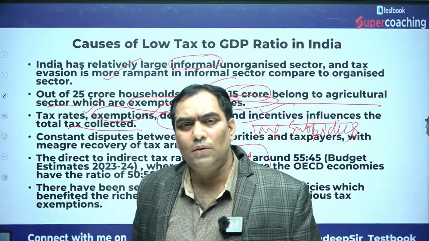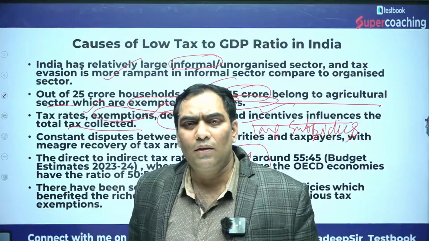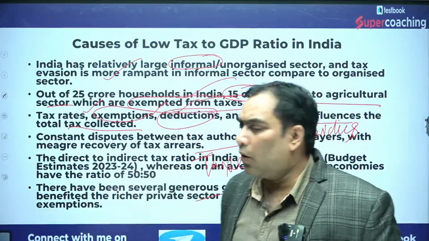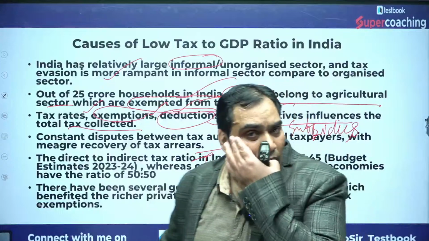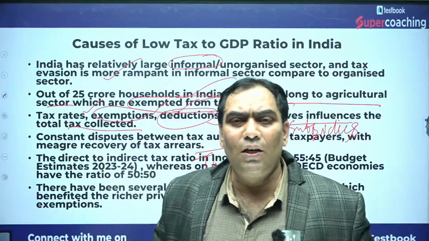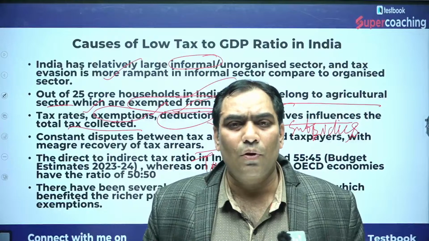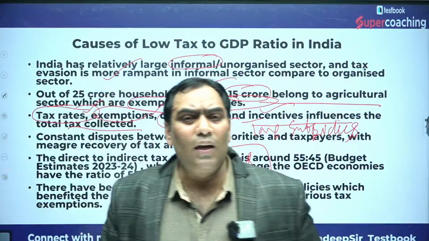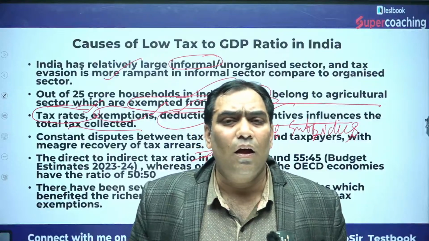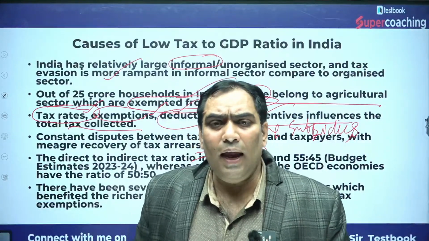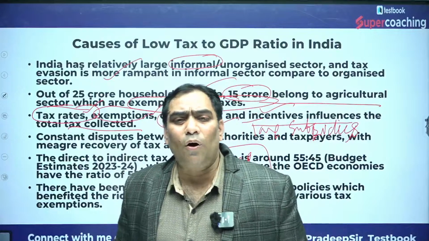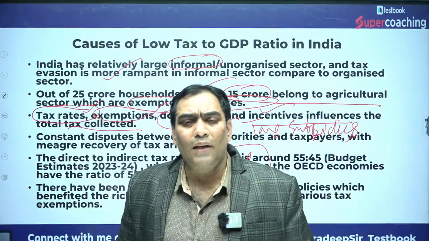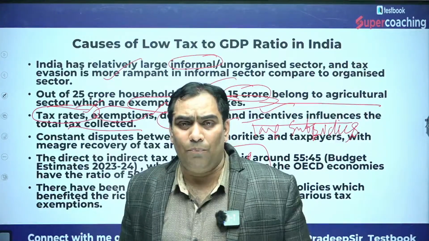As a result, the tax collection of the government is going to reduce. Because of that, the tax GDP ratio is going to reduce. And it is considered that in India the tax rate is in the high territory, and since it is high territory, because of the Laffer curve, the tax revenue is not optimum.